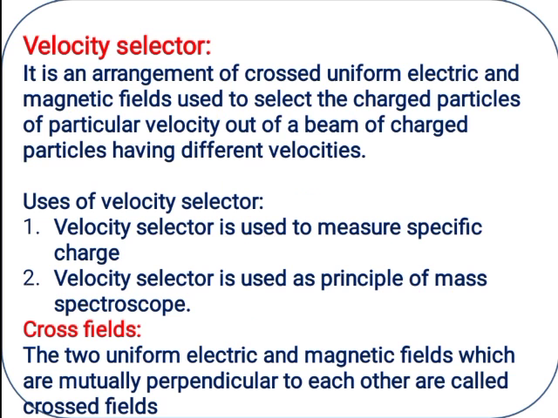Next one, cross fields. Two uniform magnetic and electric fields which are mutually perpendicular, that is called a cross field. If electric and magnetic fields are perpendicular to each other, then that is called cross fields.